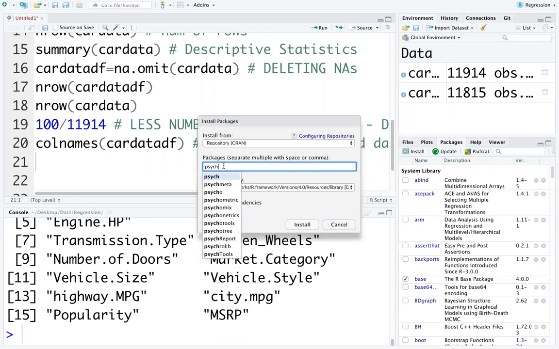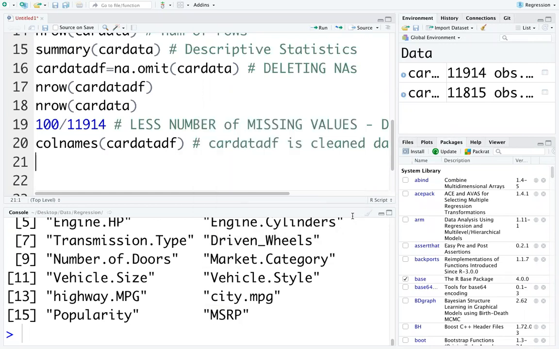Okay. Now, in these columns, what is the dependent variable? The dependent variable is MSRP, the retail price. MSRP is the retail price. The package name is psych. Just download this package, psych.